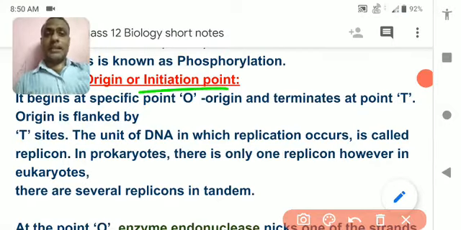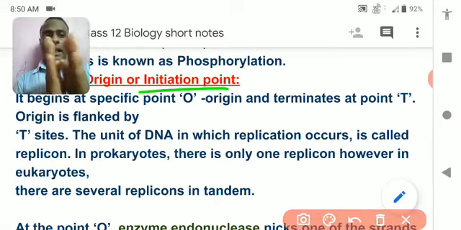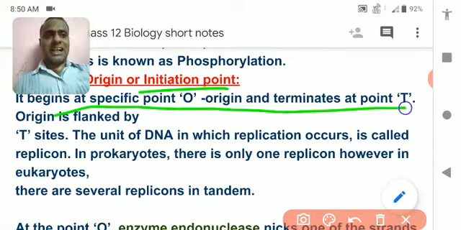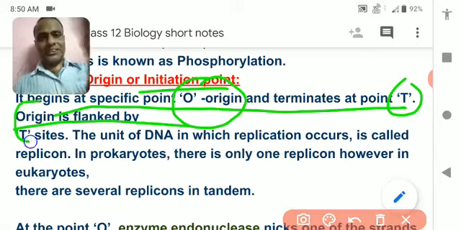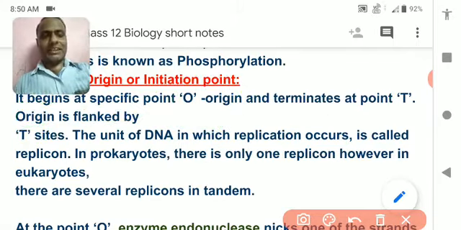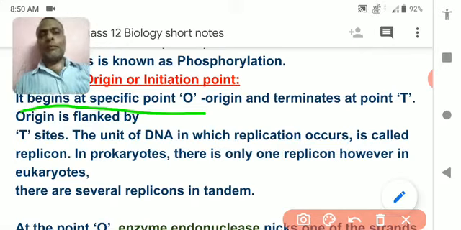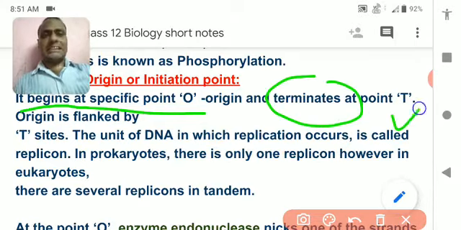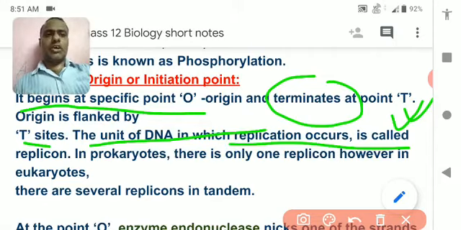Next, point of origin or initiation point. There should be a point where the DNA will open and start the replication. So the point where they start replication and the point where they stop replication is called O origin and T origin. Whatever is written, it begins at the specific point O. Replication starts at the beginning point O and terminates, means it stops at the T site.